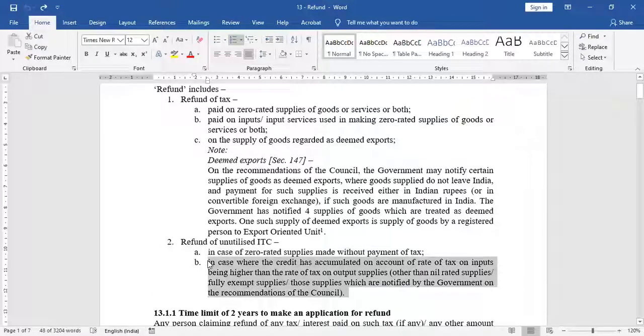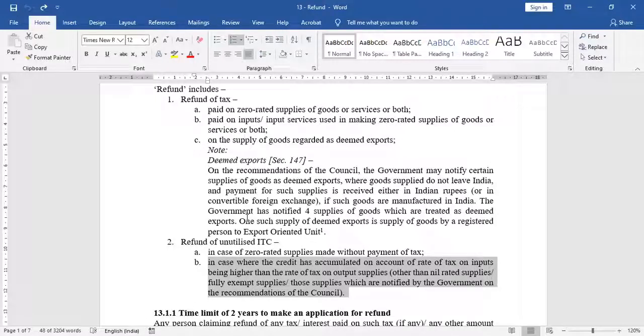Second is that in my example, when you purchased something, you paid 18% GST. If you purchased a product of 10 lakh rupees, you paid 18% GST. 10 lakh into 18%, 1 lakh 80,000 as tax.